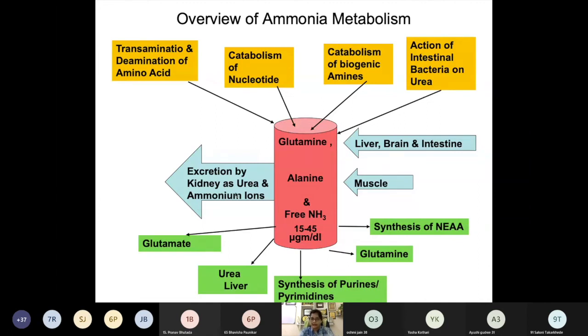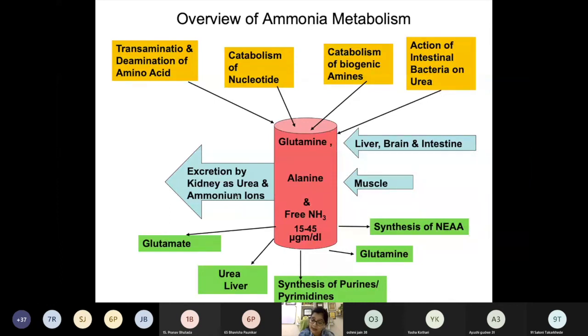Okay, now everything which happens in our body has a meaning. तो even if ऐसे लगता है कि ammonia is so toxic, why is it made and why is it synthesized in our body? Because ammonia is also useful. It is useful for the synthesis of non-essential amino acids.